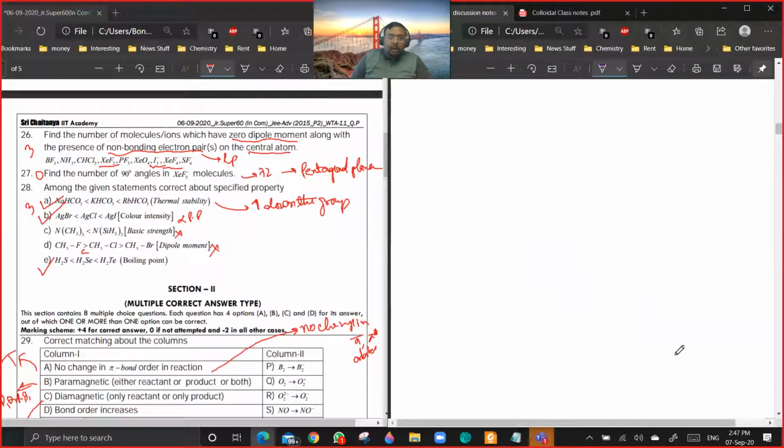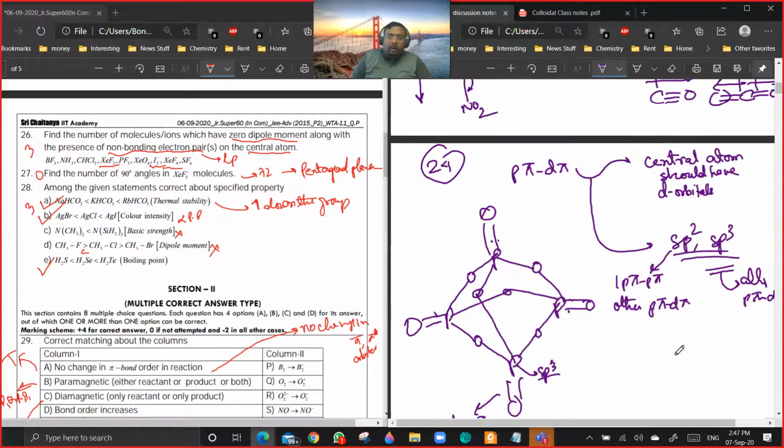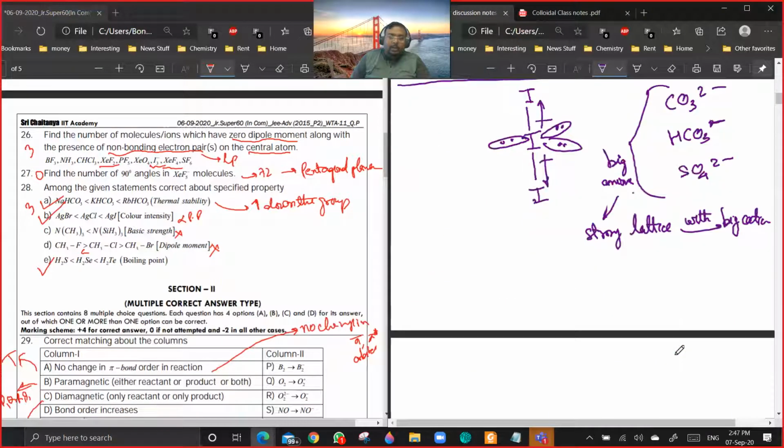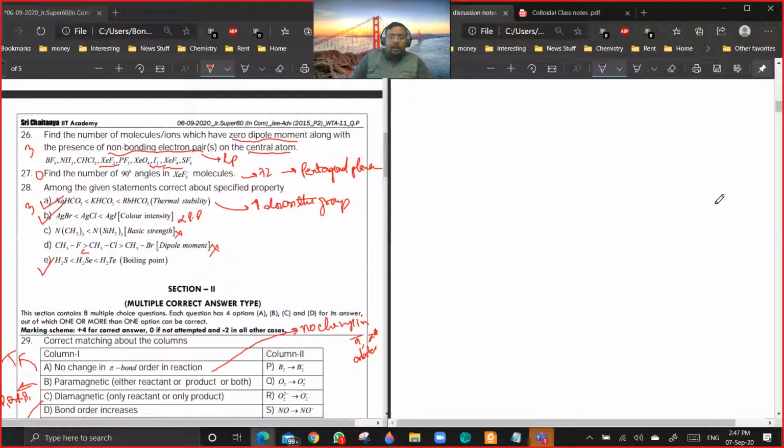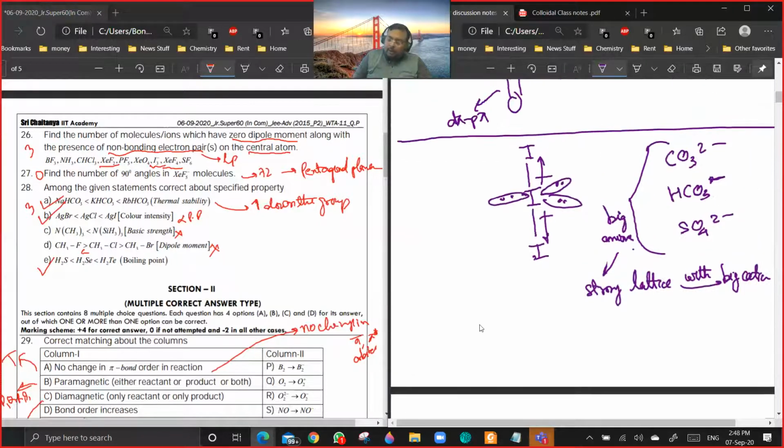You see, as the polarizing power, the polarization in the molecule increases, the color intensity will increase. So the cation is the same, but the anion is getting more and more polarized as the size is increasing, so the color intensity is also increasing. Actually the trend should have been AgCl, then AgBr, and then AgI.